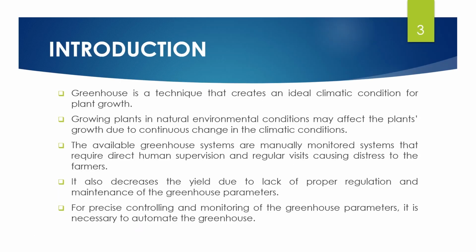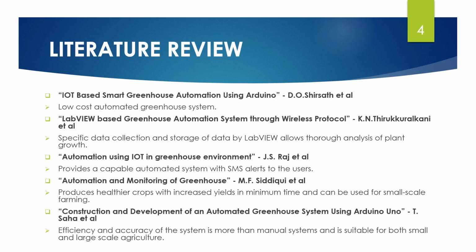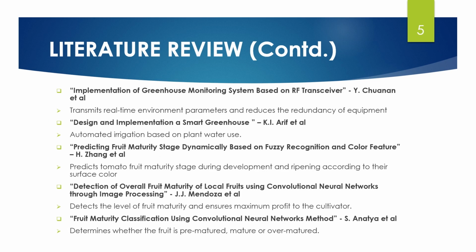Introduction. Today, greenhouse is preferred in most places as a technique to create an ideal climatic conditions for plant growth. But the available manually monitored greenhouse systems require a direct human supervision and regular visits, causing distress to the farmers. It also decreases the yield due to the lack of proper regulation and monitoring. So, for precise controlling and monitoring of greenhouse parameters, it is necessary to automate the greenhouse. Literature review. These are some of the papers we have gone through while making the proposed system.